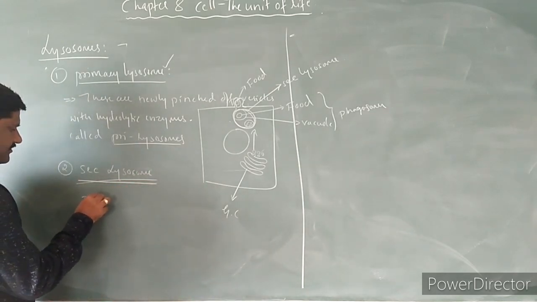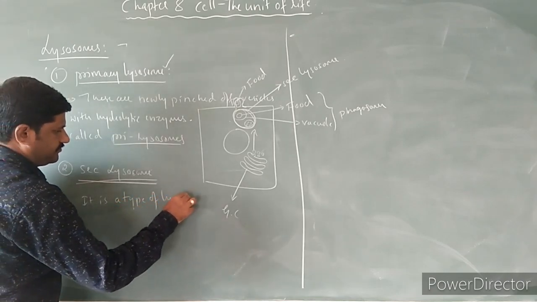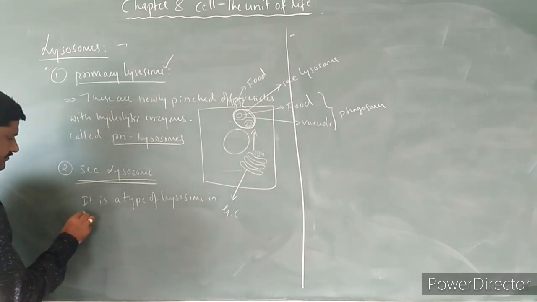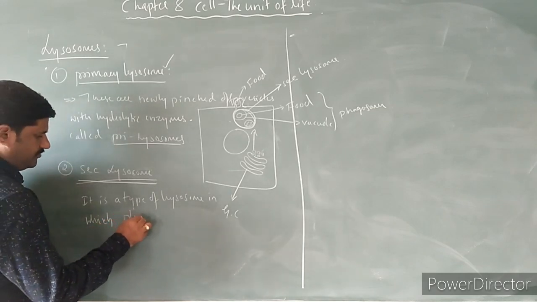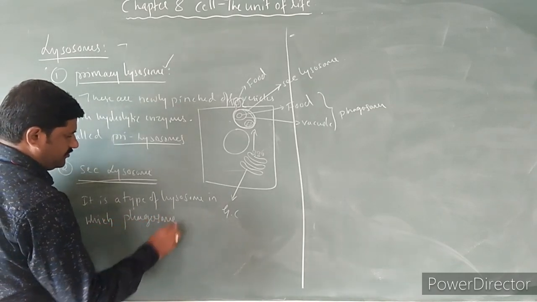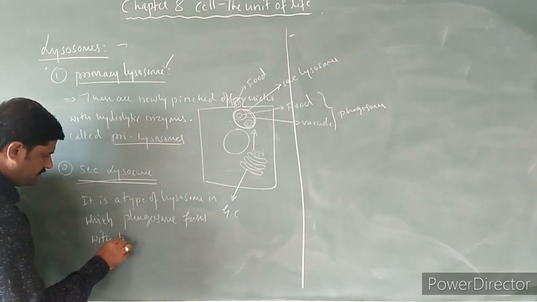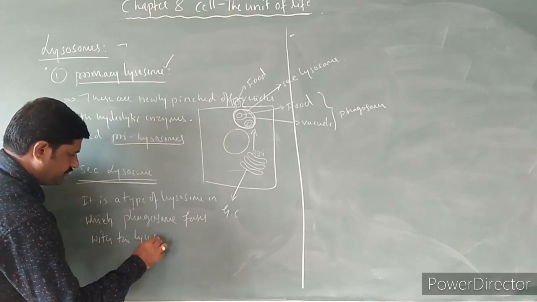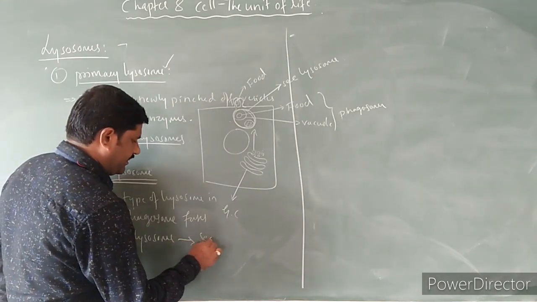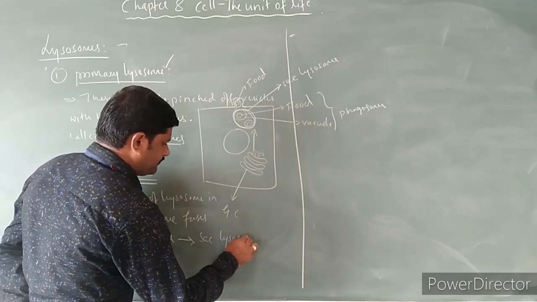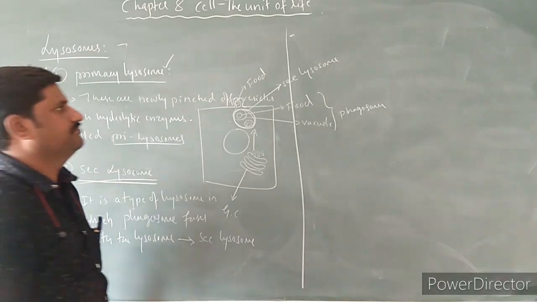It is a type of lysosome in which the phagosome fuses with the lysosome. Phagosome fuses with the lysosome, forming what? Secondary lysosome. This is about the secondary lysosome.